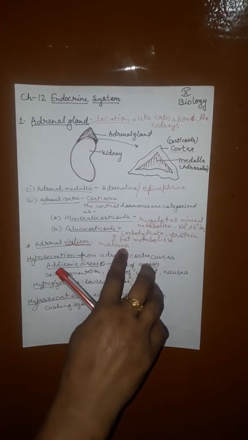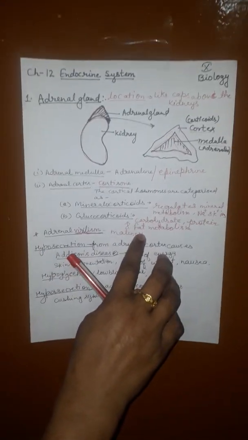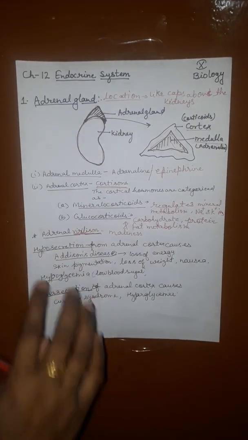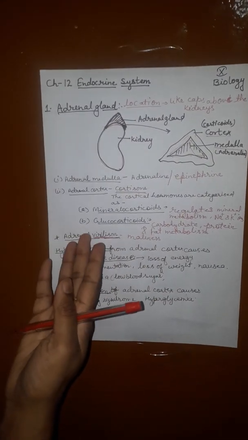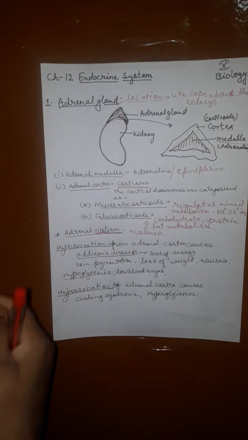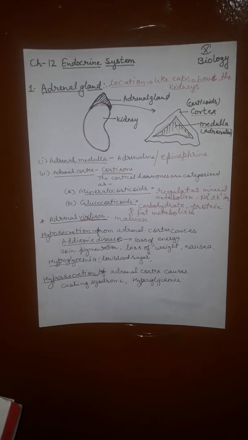If the overgrowth of the adrenal cortex occurs in mature men, they may develop some feminine characters such as enlargement of the breast. So if it occurs in males, female characters develop, and when it occurs in females, male characters develop, like a deep male voice, beard and mustache. This is called adrenal virilism.